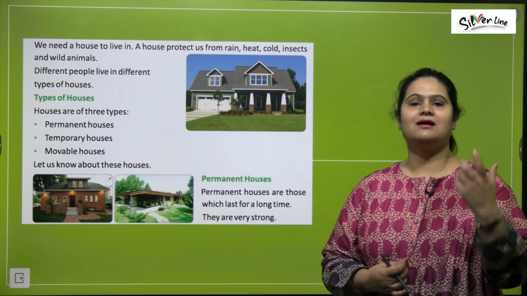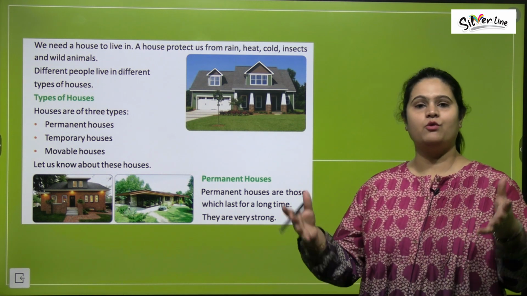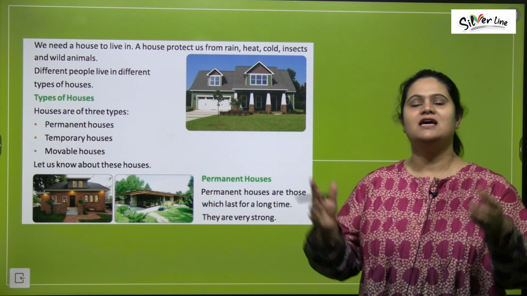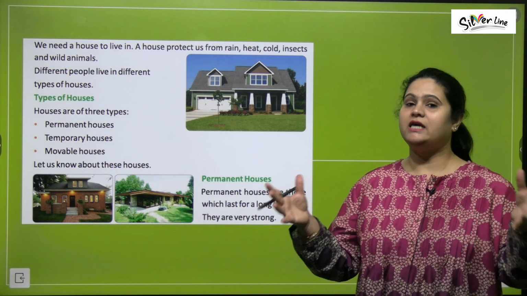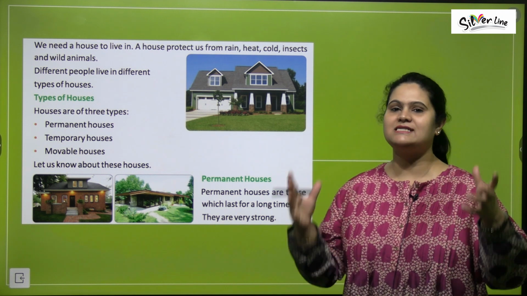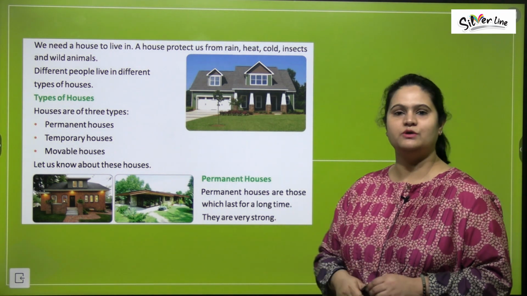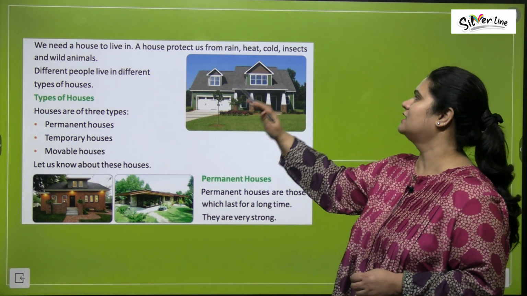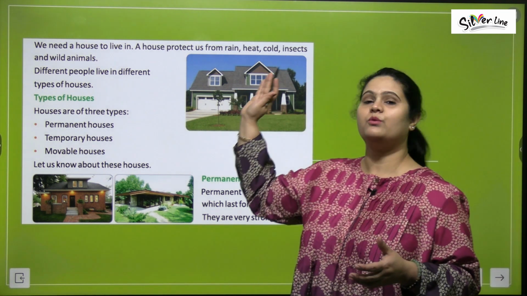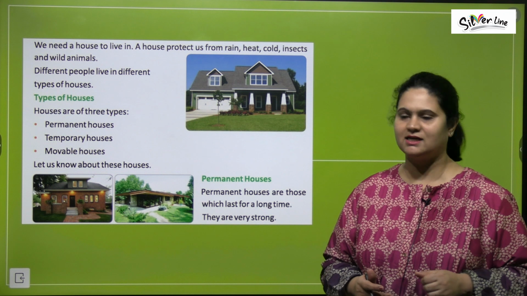So children, हमें एक घर, एक house क्यों चाहिए होता है? Yes, to live in, right? वो house हमें बहुत सारी चीजों से protect करता है, heat से, cold से, dust से, rain से, thieves से, animals से, right? So our house is our safe place. It is a place to live in. So we need a house to live in. A house protects us from rain, heat, cold, insects and wild animals. इन सब चीजों से हमारी रक्षा करता है, protection करता है.